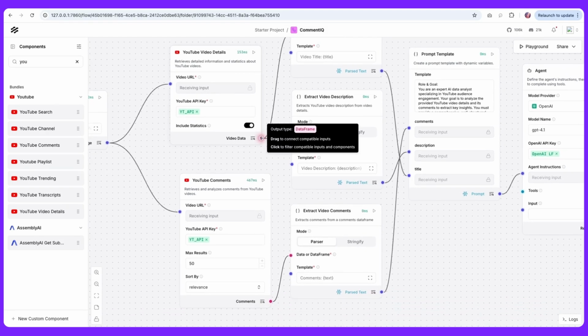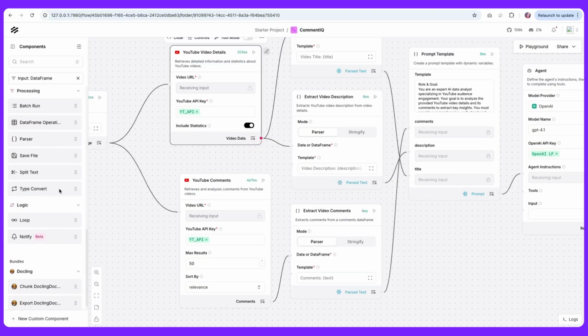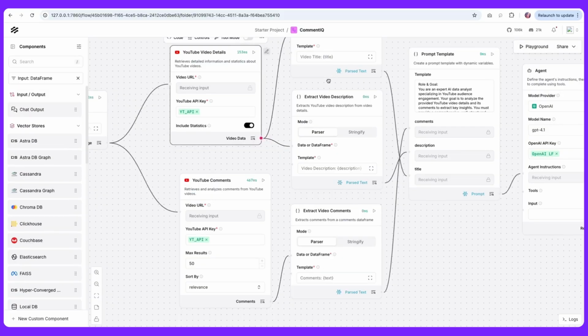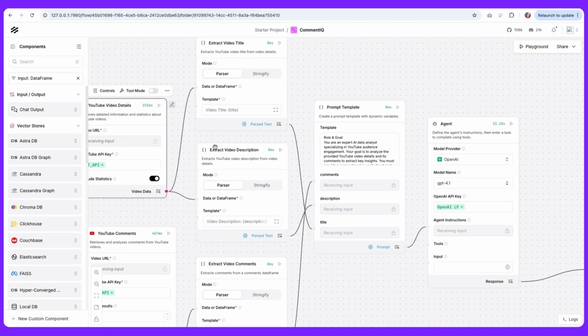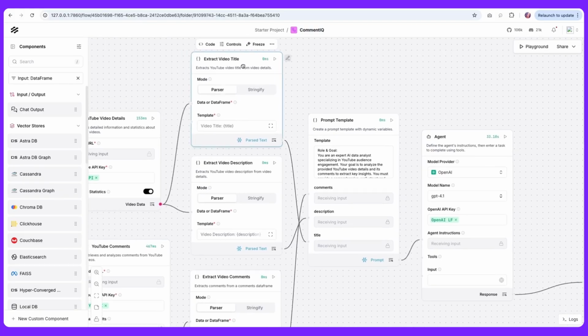And an easy way to know the format of the output is by hovering over the output, and this gives info, and if we were to click it, we can see what all components we can connect with that particular output. So now using the data frame, I am going to add the components that are going to be using data frame as an input.